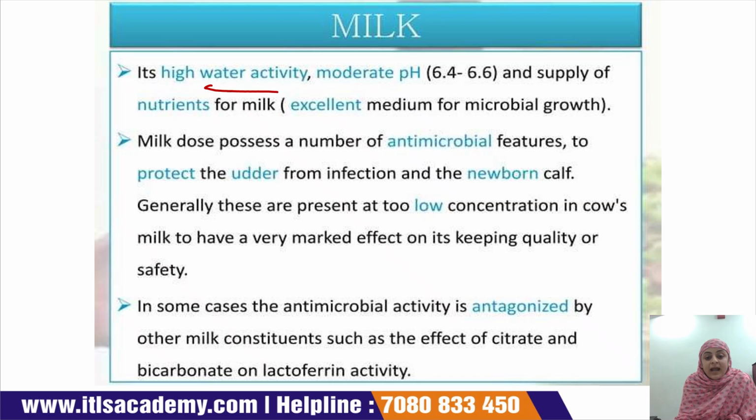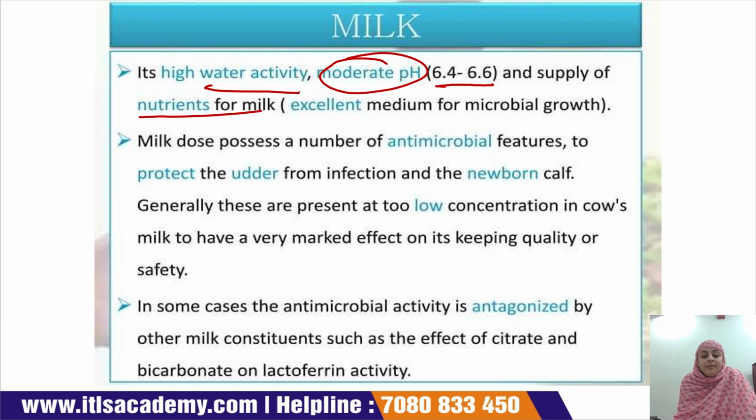Milk has high water activity and moderate pH. We all know that the water concentration of milk is high, and the pH is moderate, around 6.4 to 6.6, and the nutrients of milk make it an excellent medium for microbial growth. All the factors like moderate pH, high water activity, meaning high moisture content, and high nutritive value are suitable for microbial growth.